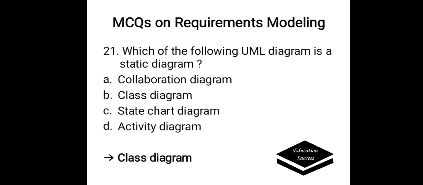Which of the following UML diagrams is a static diagram? Options are A. Collaboration diagram, B. Class diagram, C. State chart diagram, D. Activity diagram. Correct answer is class diagram. It is a static diagram.